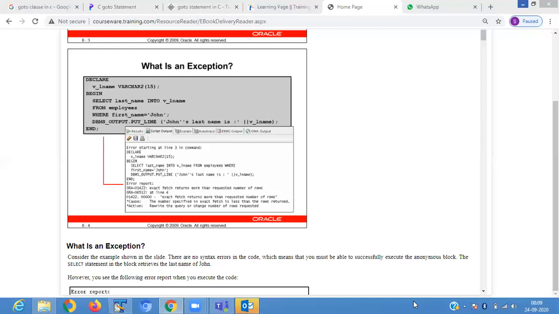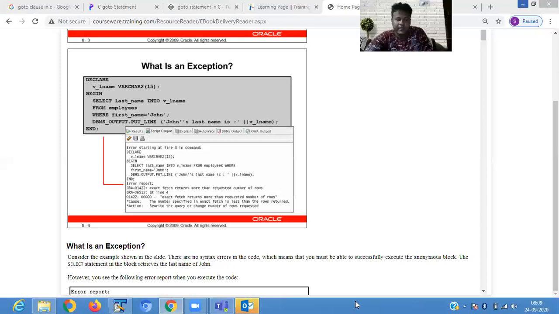So here we are defining a program: declare v_l_name varchar, begin select last_name into v_l_name. We retrieve the last name and store it into v_l_name from the employee table where first name equals John. It shows you an error because the exact match returns more than one value.